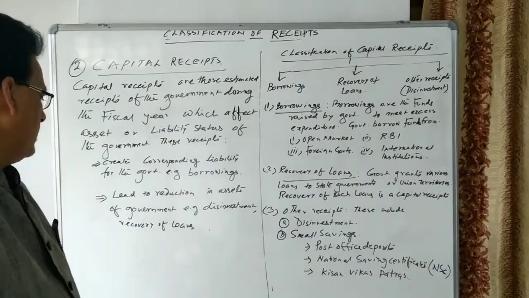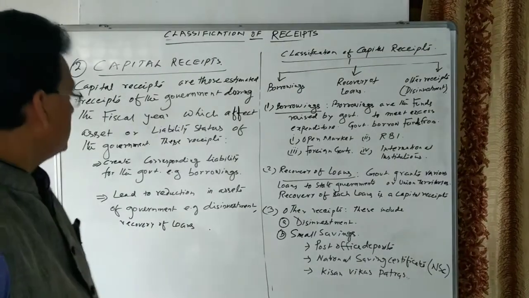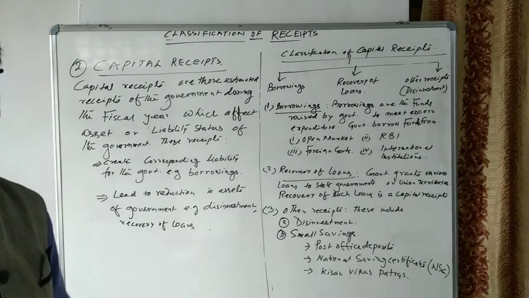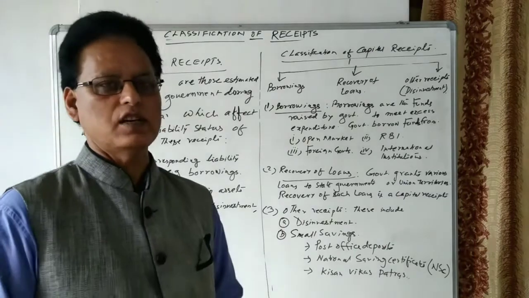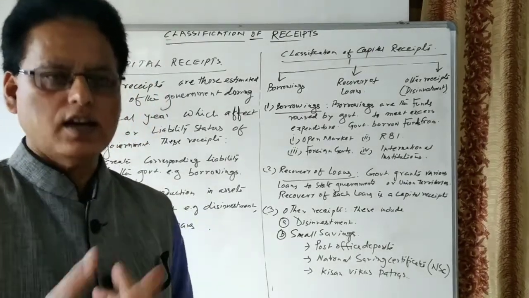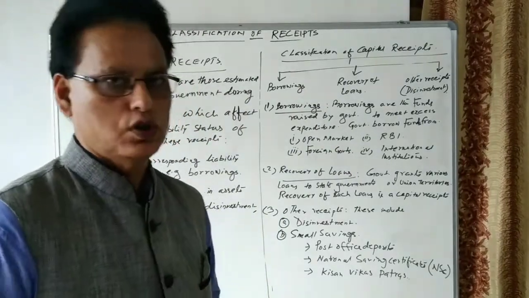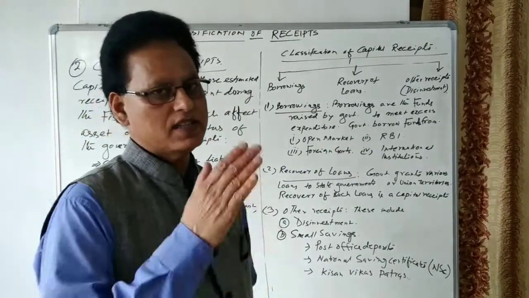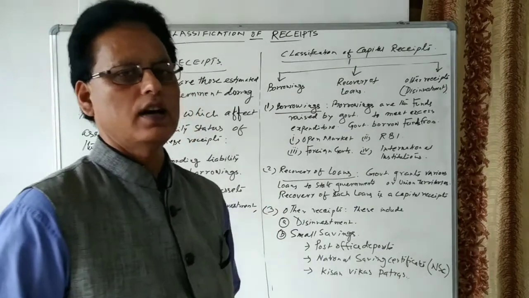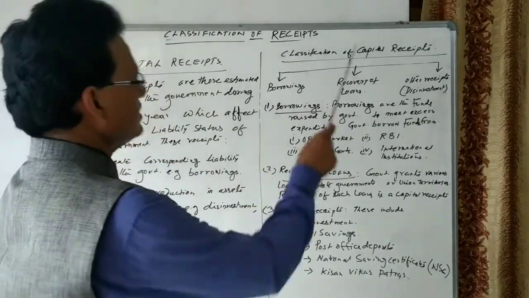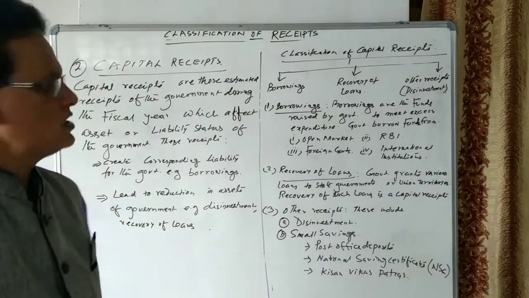It means that when capital is received, this capital receipt leads to a reduction in the assets of the government. Disinvestment, as you know, is a process in which the shares of companies, the equities of the companies, are sold to the private sector. It means it is a reduction in the assets of the government. So let us see the classification of capital receipts.